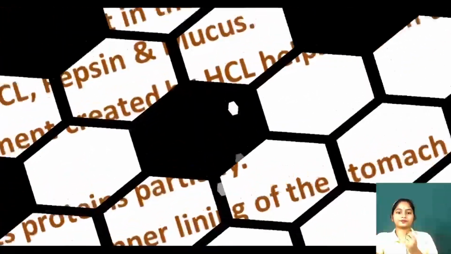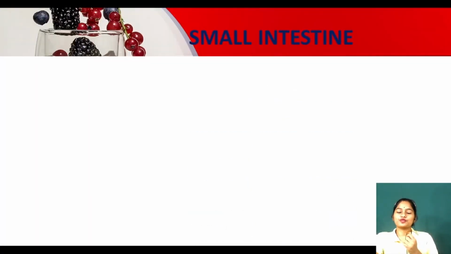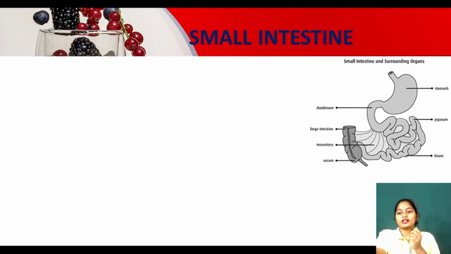Now see, small intestine. We ate the food. It comes to the buccal cavity. After that, it goes through the food pipe, esophagus, and it continues to the stomach. So after stomach, which organ comes? Small intestine. Very nice. Now look, here is the stomach. After that, which organ started? Small intestine.